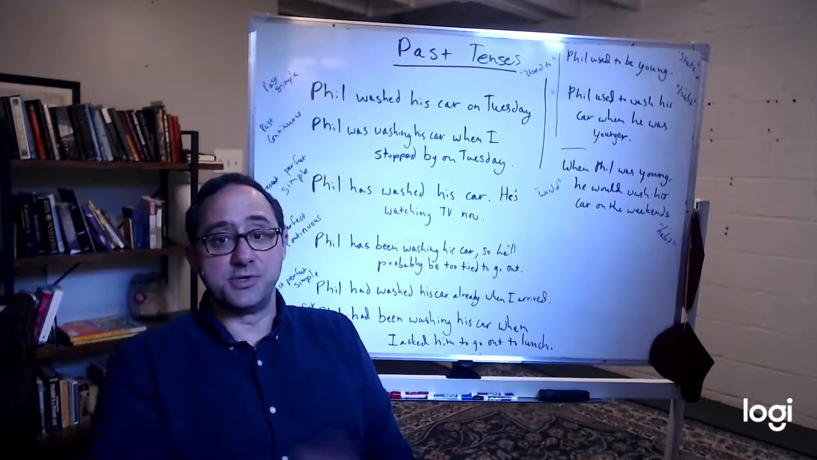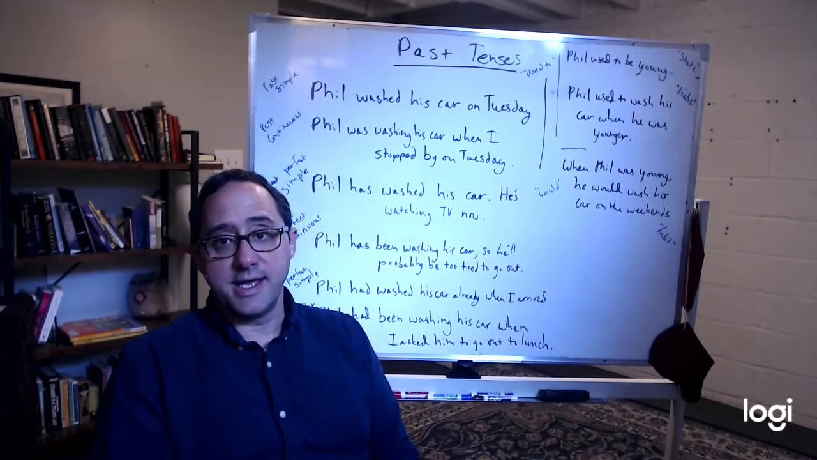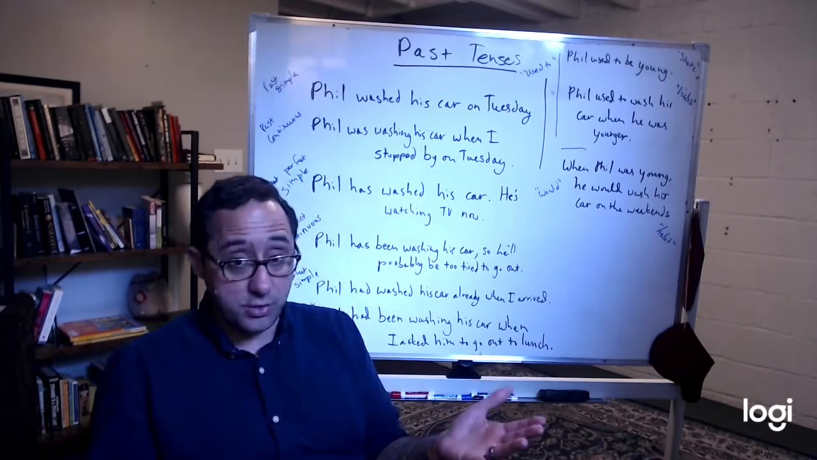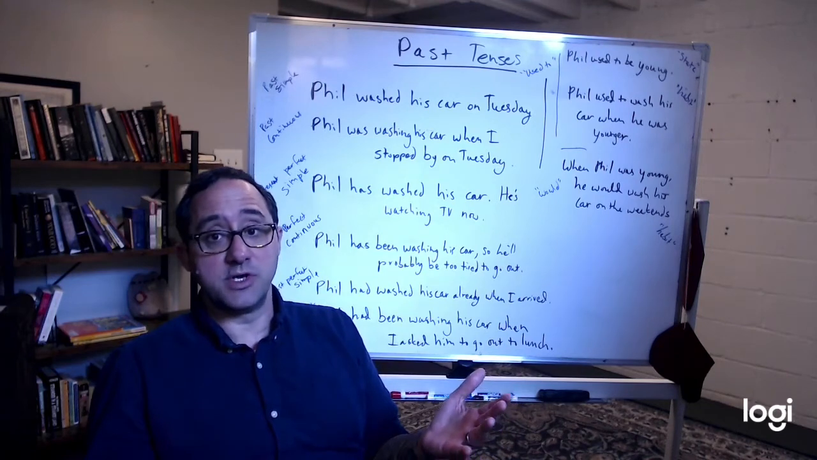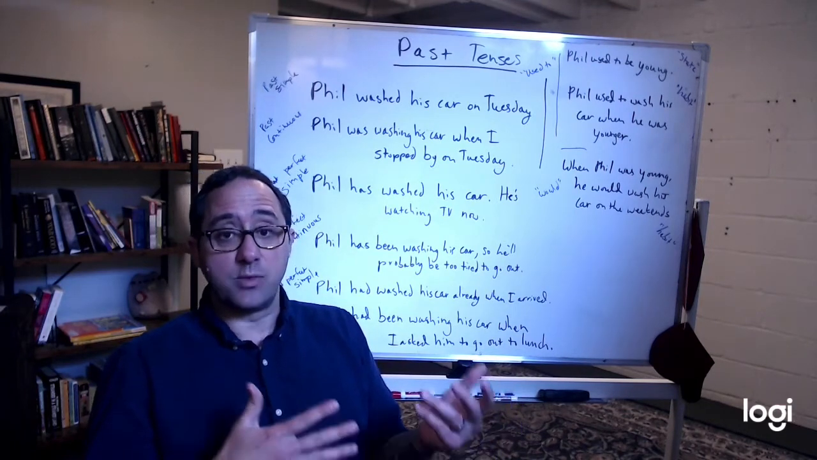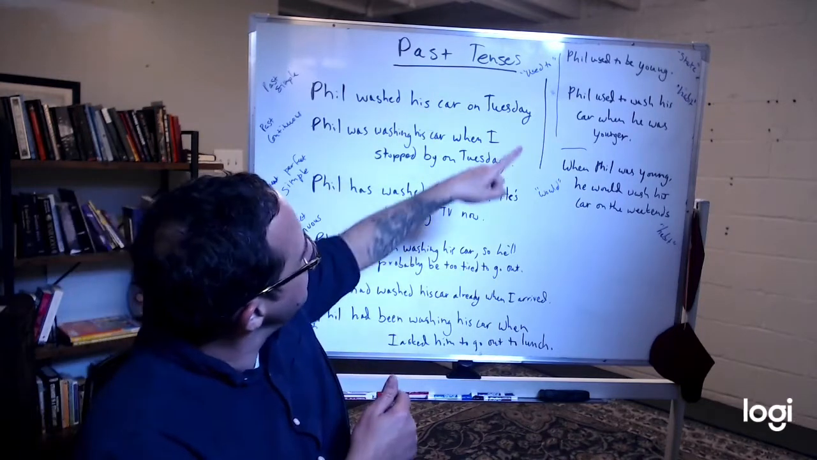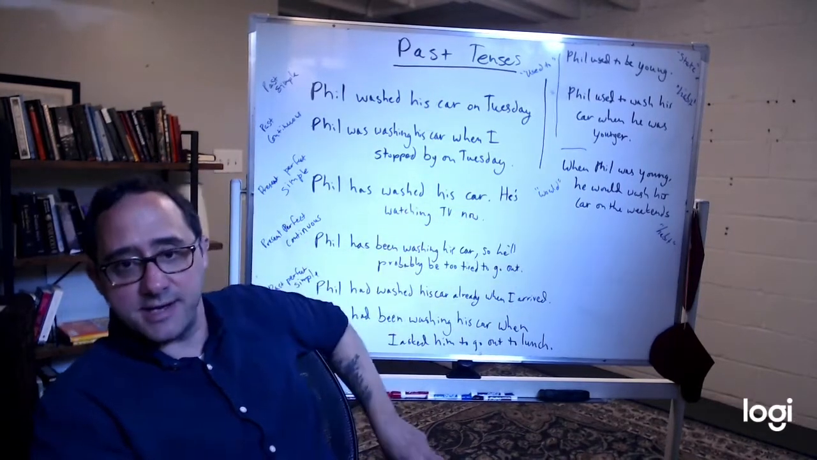Everyone. Welcome back to RJK English, and we're going to finish up the past tenses by doing a review of all of them. We're going to use one example, and we're going to use all 1, 2, 3, 4, 5, 6, 7, 8 types, okay?